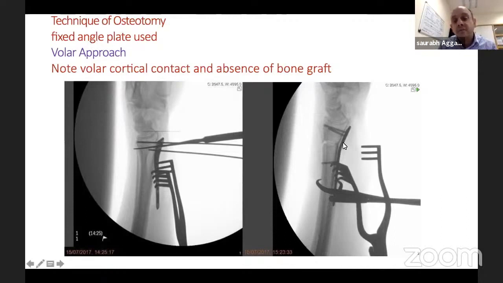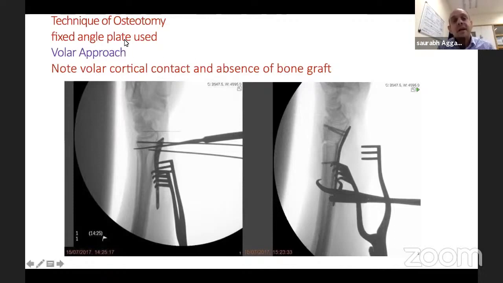Now, other thing to remember is volar cortical contact. If you see here on the image intensifier image, this volar cortex is still in contact. So I can get away without using a bone graft. Now, this is an important point. So when to use a bone graft versus not. If the correction is less and I'll have a volar cortical contact, you don't need a bone graft. On the other hand, if you need a big correction, if your radial length was very short and you need to jack it out a lot, there's a distraction at the osteotomy site, then you need a bone graft. And because there's a lot of graft, normally it's iliac crest bone graft. So that's an important thing.